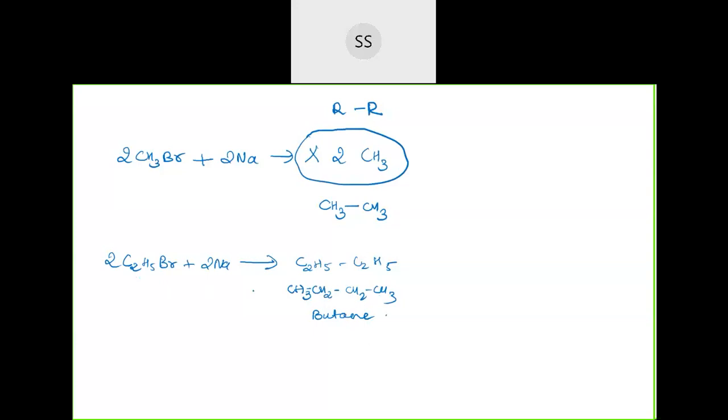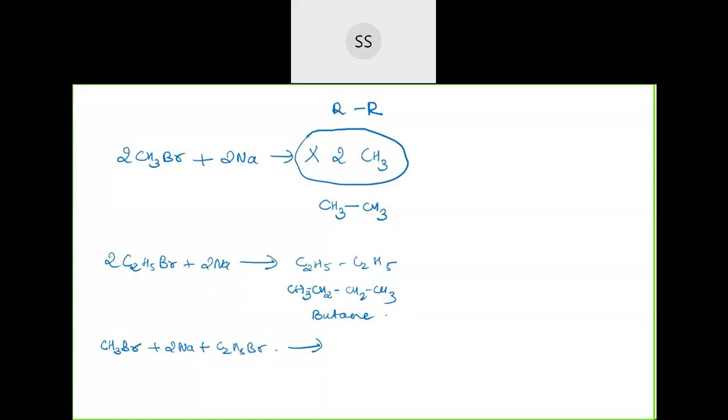If you want to prepare an odd number, then you need to take one CH3Br with 2 molecules of sodium and one more alkyl halide, C2H5Br, in the presence of dry ether again. Then what are the possibilities of the product you will get?